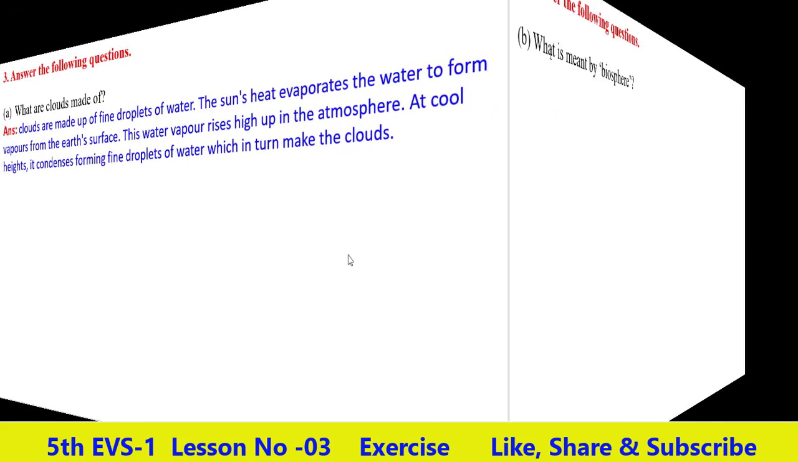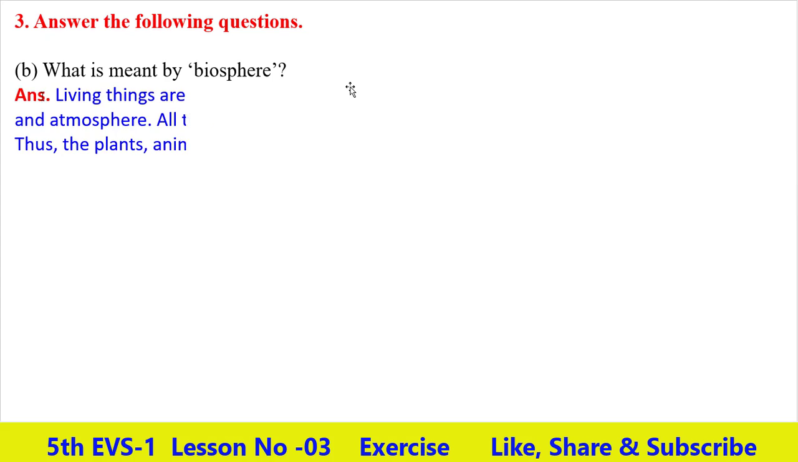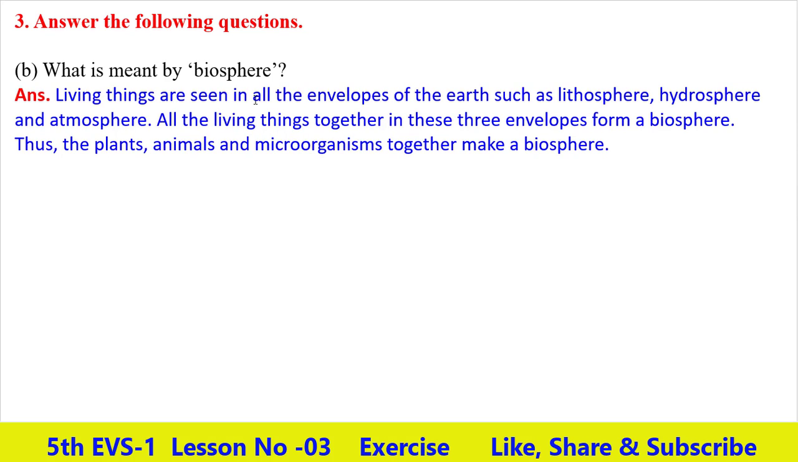Now next. Second, what is meant by biosphere? The answer is, living things are seen in all the envelopes of the earth, such as lithosphere, hydrosphere and atmosphere. All the living things together in these three envelopes form a biosphere. Thus the plants, animals and microorganisms together make a biosphere.